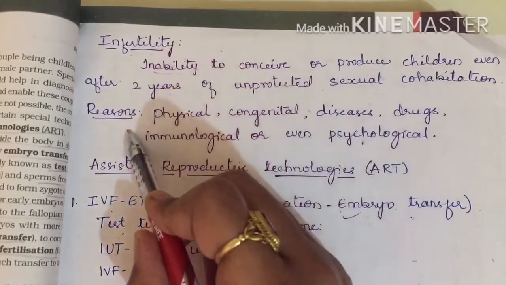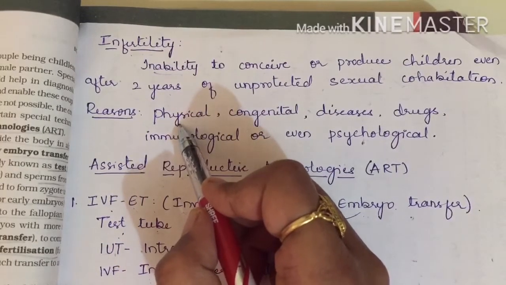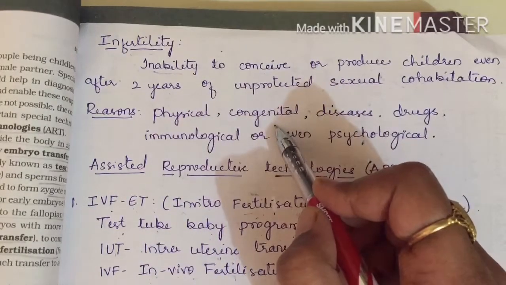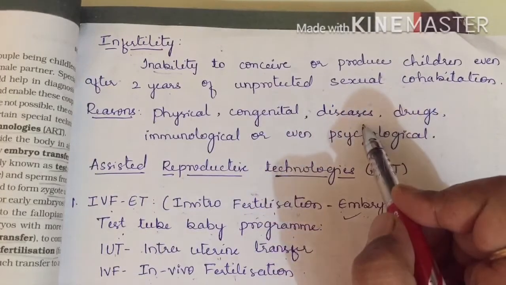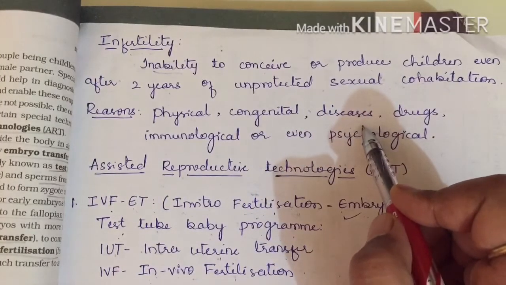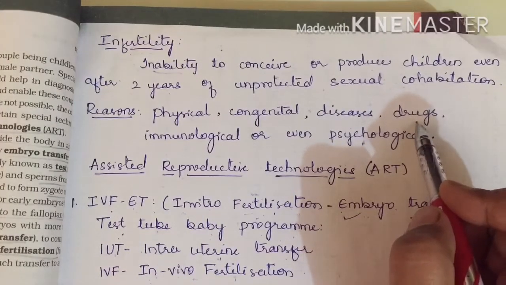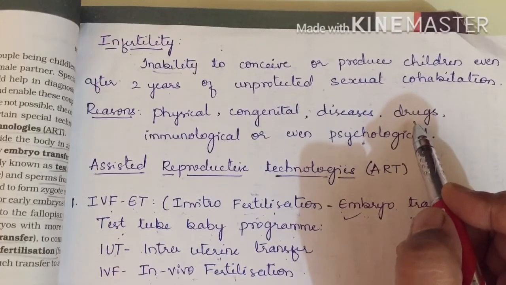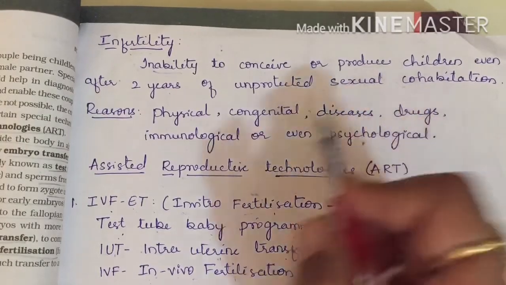What are the reasons for infertility? It is physical, that is, if the body is not properly developed. Congenital, that is chromosomal. Diseases, any diseases, some of which affect the production of gametes. Drugs here not only represent cocaine and heroin, but even tobacco, used as snuff or smoked, affects the production of gametes.